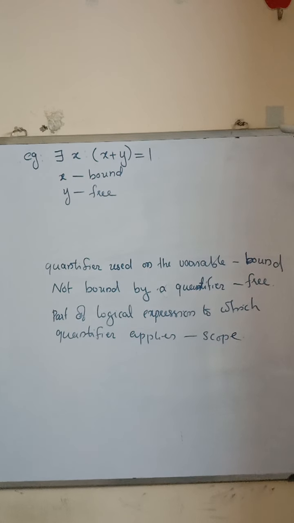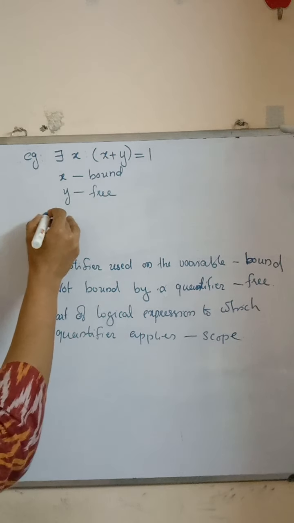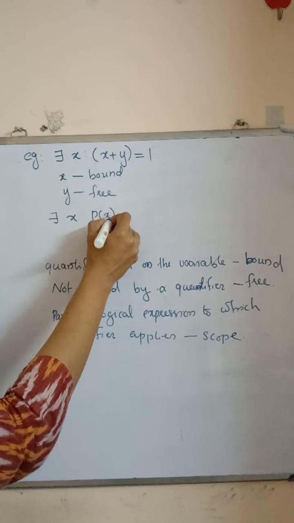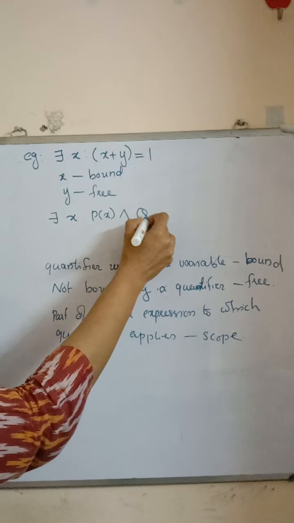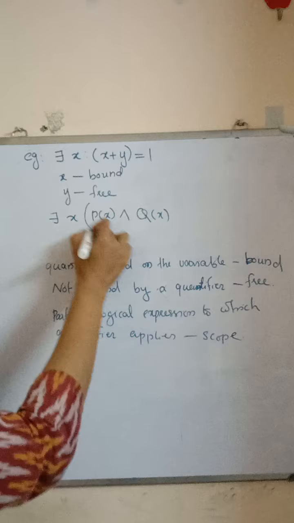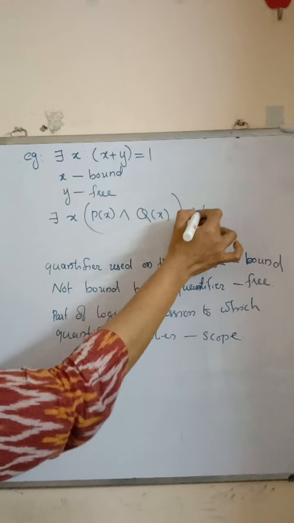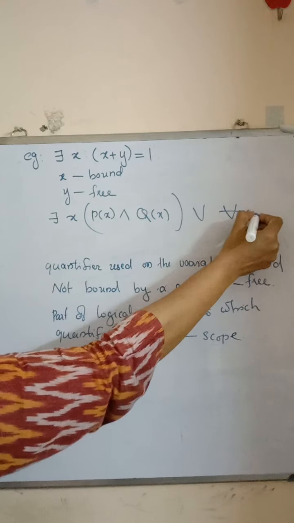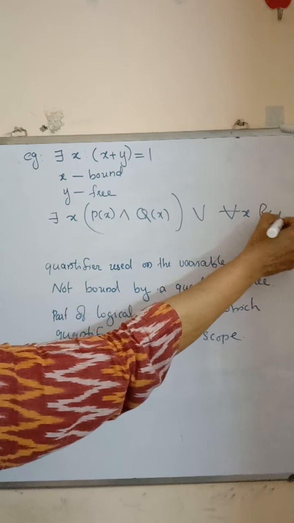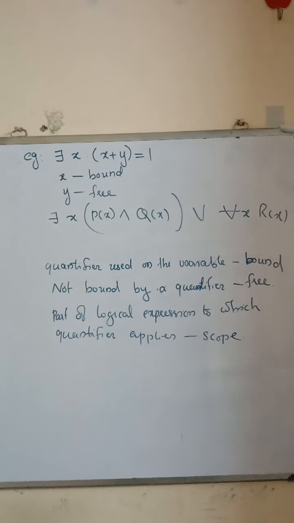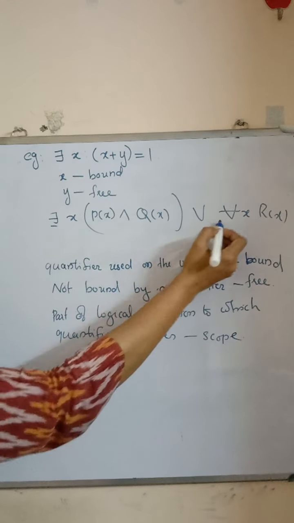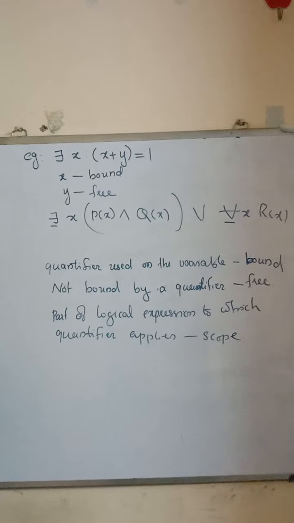Next, consider another example: there exists x, p of x and q of x, or for all x, r of x. Here we use the existential quantifier and the universal quantifier.